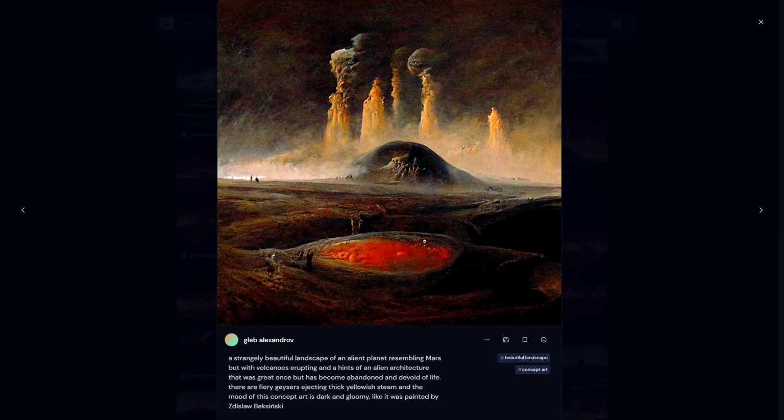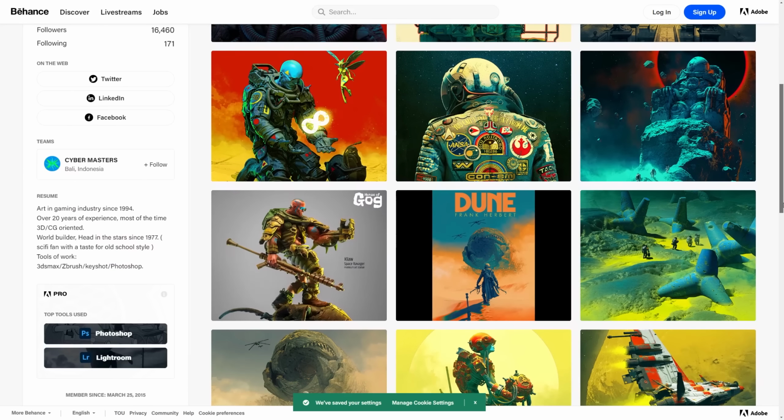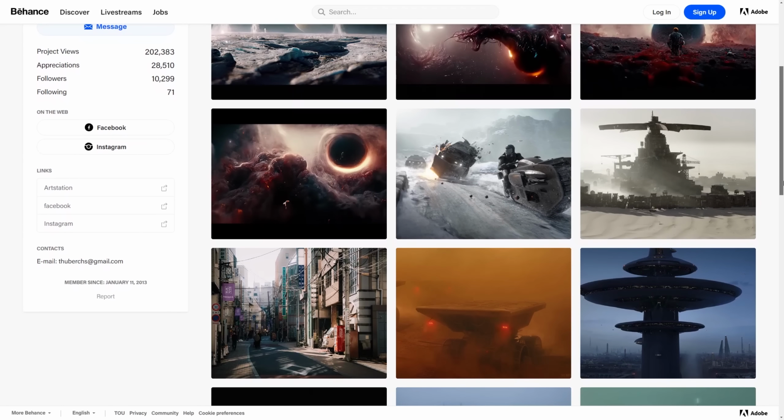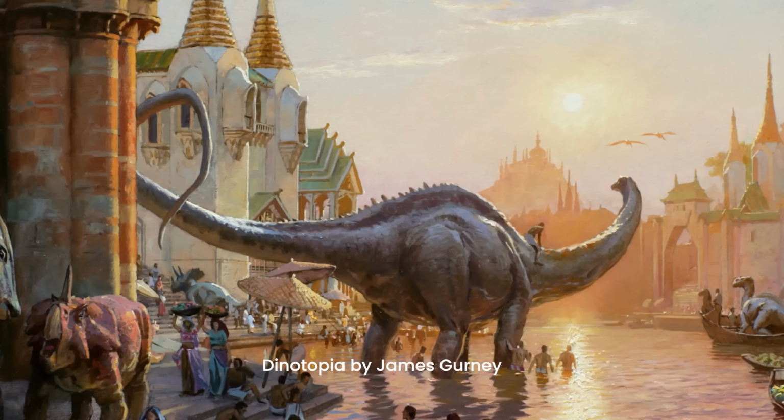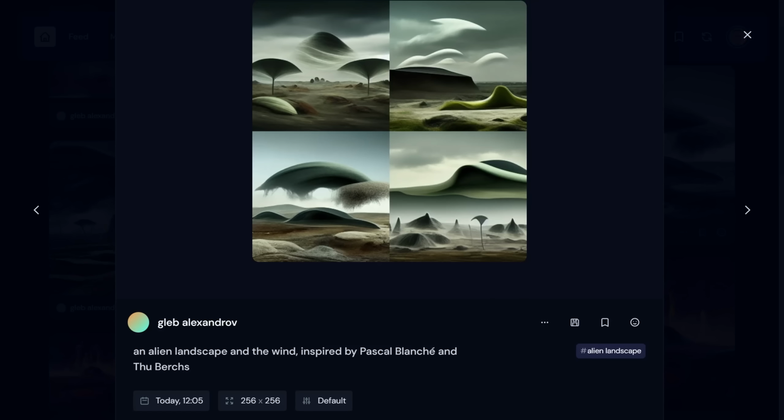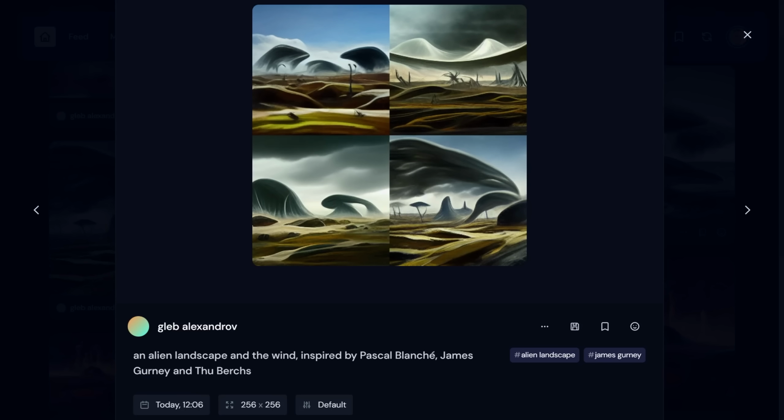As for the AI whispering part of the prompt design, you can also mention a specific artist if you want your image to have a similar style or an amalgam of styles. For example, you can stand on the shoulders of the giants. Amazing artists like Pascal Blanchet, Thu Bergs, aka Sergei Petrov, and let's say James Gurney, one of my favorite artists. In Midjourney you can mix these styles in the prompt, for example by adding the tag inspired by Pascal Blanchet and Thu Bergs, or inspired by Pascal Blanchet, James Gurney and Thu Bergs, to get a mixture of styles.